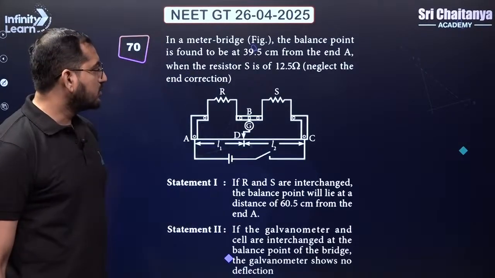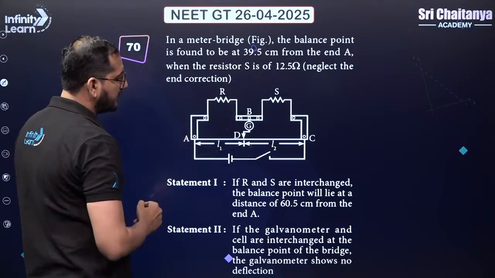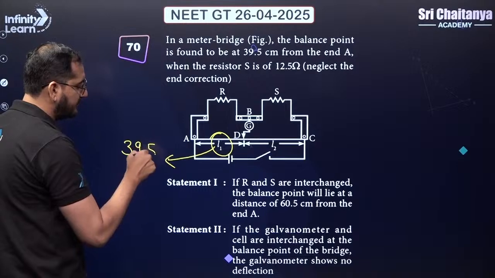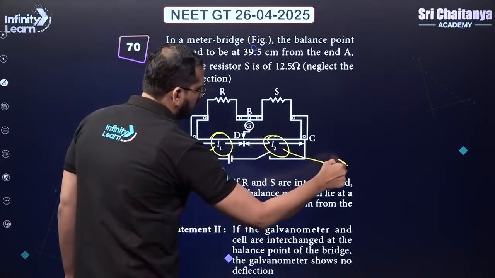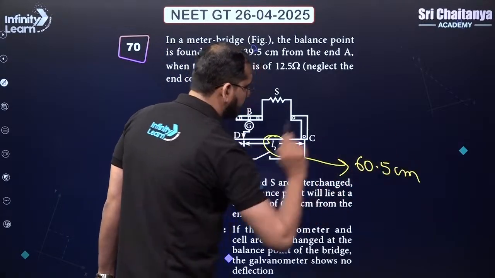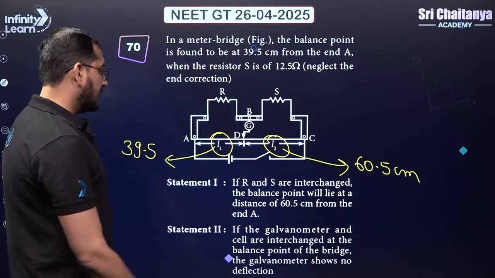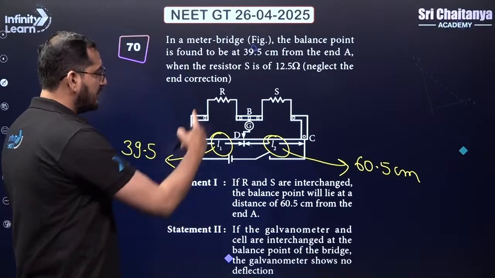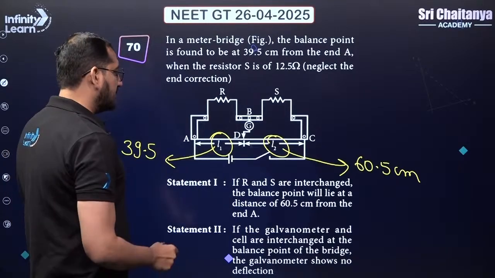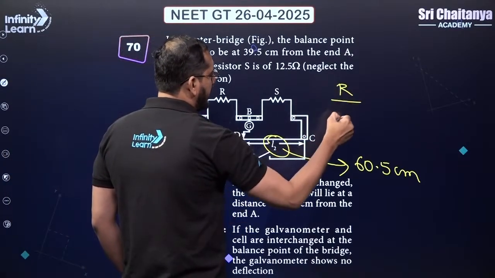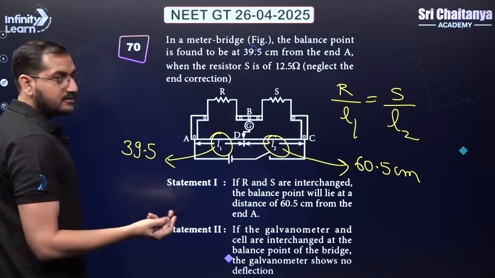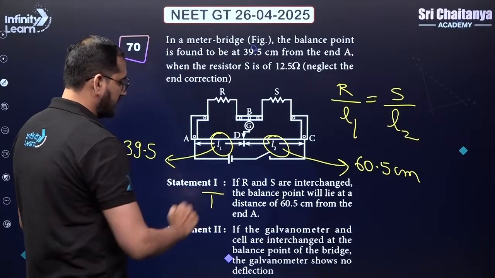Okay. All right. So this is the question from meter bridge. The balance point is found to be at 39.5. So this value L1 is given as 39.5 centimeter. Obviously, because the total length is 100 centimeter, this length will come out to be 60.5 centimeter. Now let us read the statement. If R and S are interchanged, then L1, L2 values will also interchange, right? So we know that R by L1 is equal to S by L2, the Wheatstone bridge balancing equation. So this is our true statement.